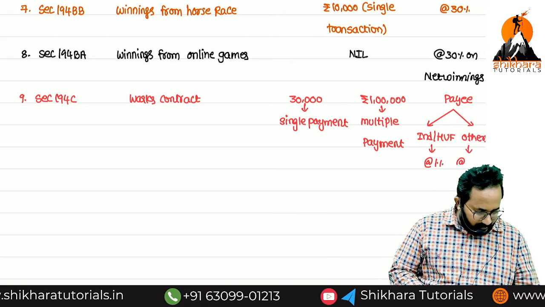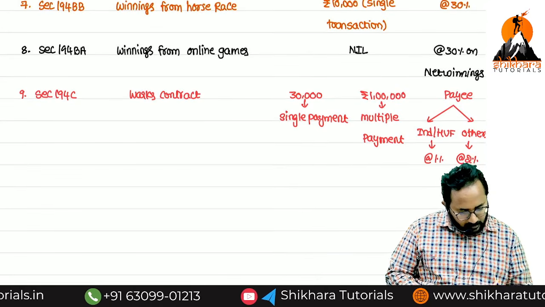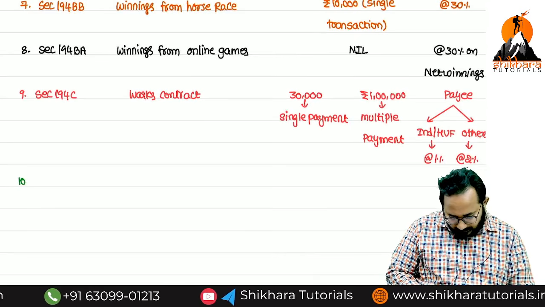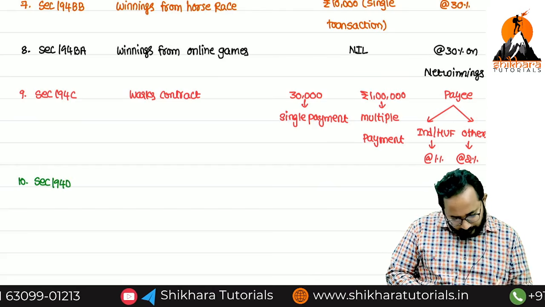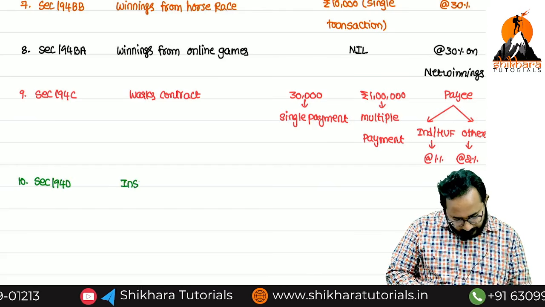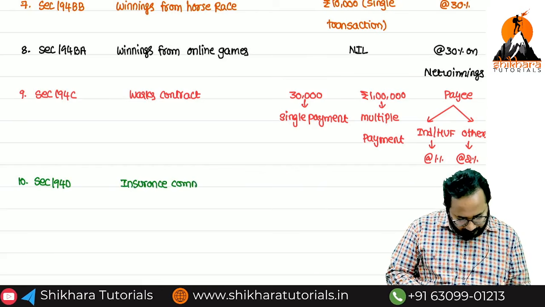Others, that is at the rate of 2%. Next section, 10. Okay, section 194D. What is that, 194D? Insurance commission.